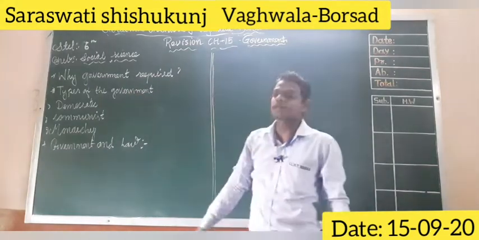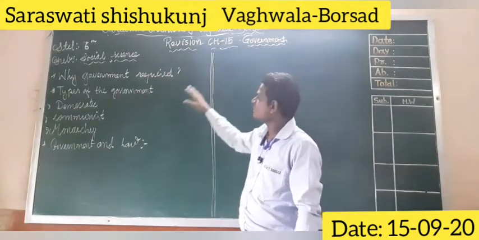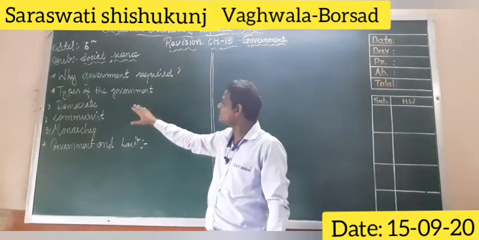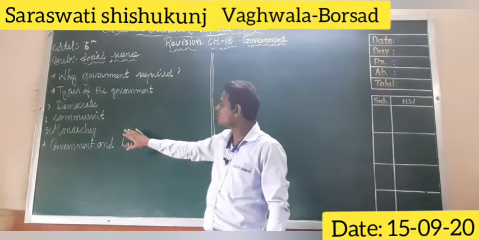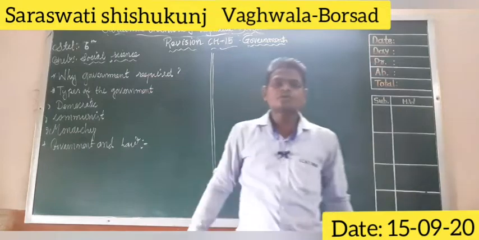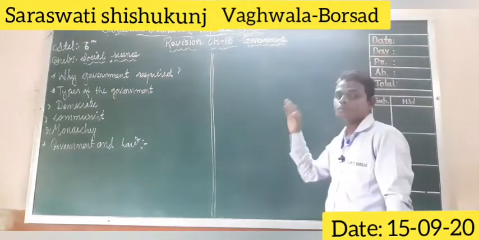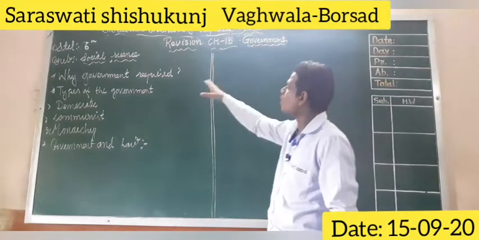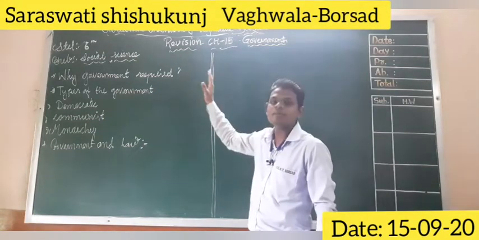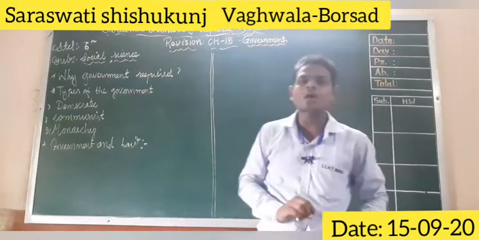So the important topics are why government is required, the types of governments, democratic government, communist government, monarchy, and the government and the laws. So dear students, without wasting our time, we are going to move further. We are going to focus on our revision. So these are the main topics. So the first one is why government is required.